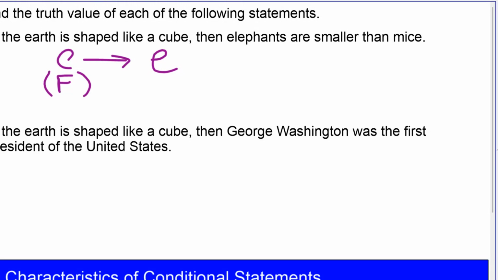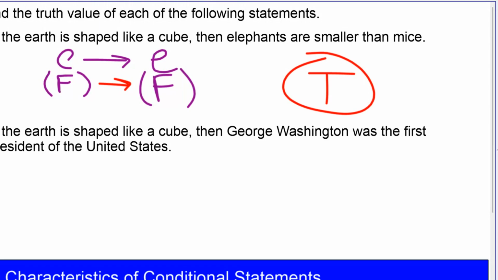And are elephants smaller than mice? That's false. And so, bizarrely, we have false implies false. But we just showed in that last truth table, false implies anything is going to be true. So the overall truth value of that statement, if the earth is shaped like a cube, then elephants are smaller than mice, well, that statement's true.